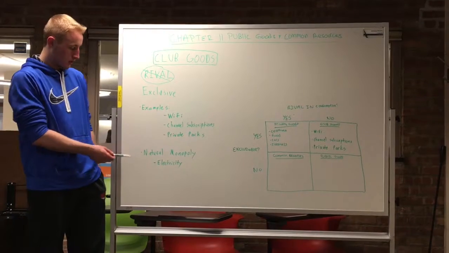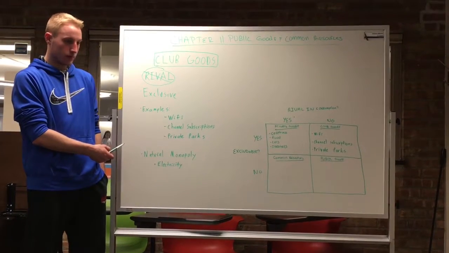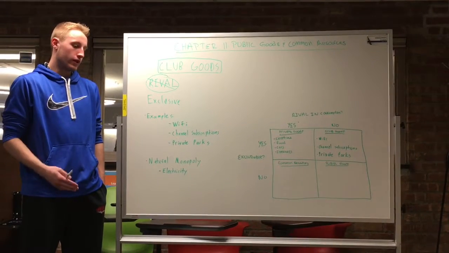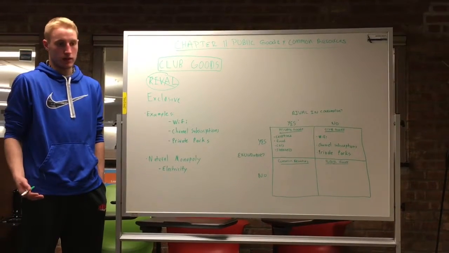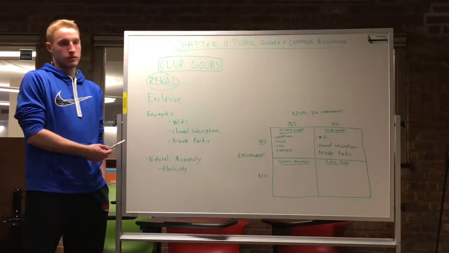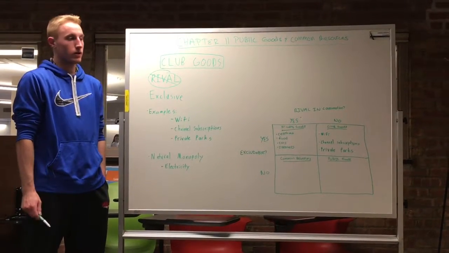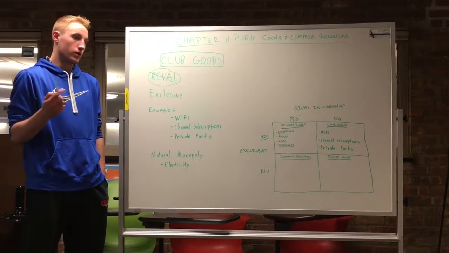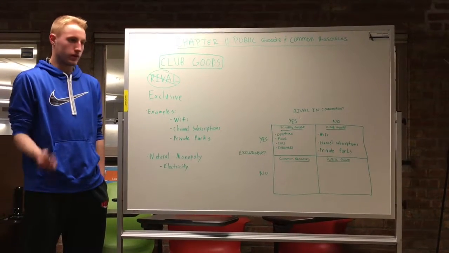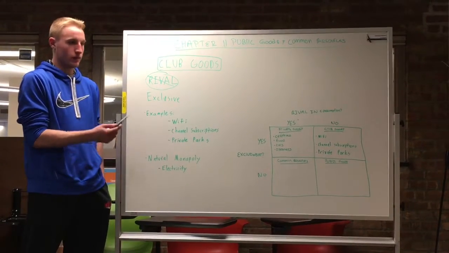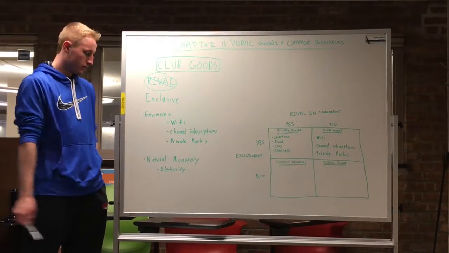Oftentimes, club goods are a result of natural monopolies. Natural monopolies are monopolies where it makes more financial sense for there to actually be a monopoly. And oftentimes they're protected by the government. An example of this would be electricity provided to our homes. You wouldn't want a bunch of power wires going around the city. Instead, they have one company provide for a bunch of us, regulated by the government.